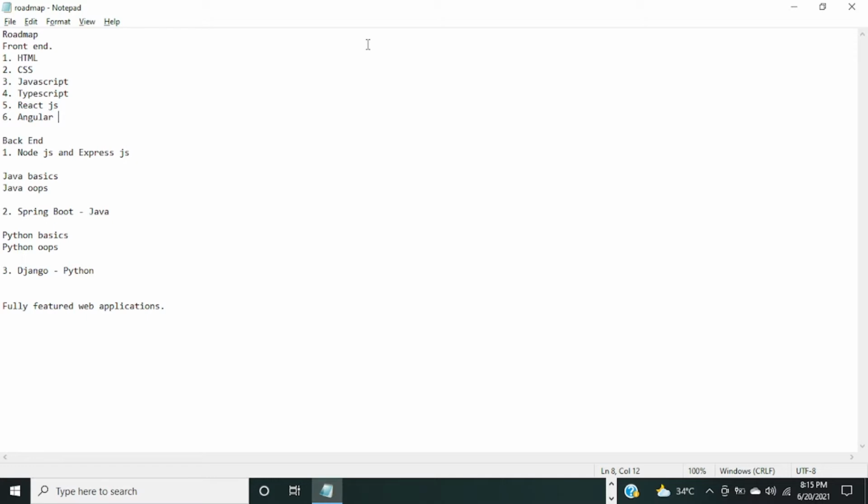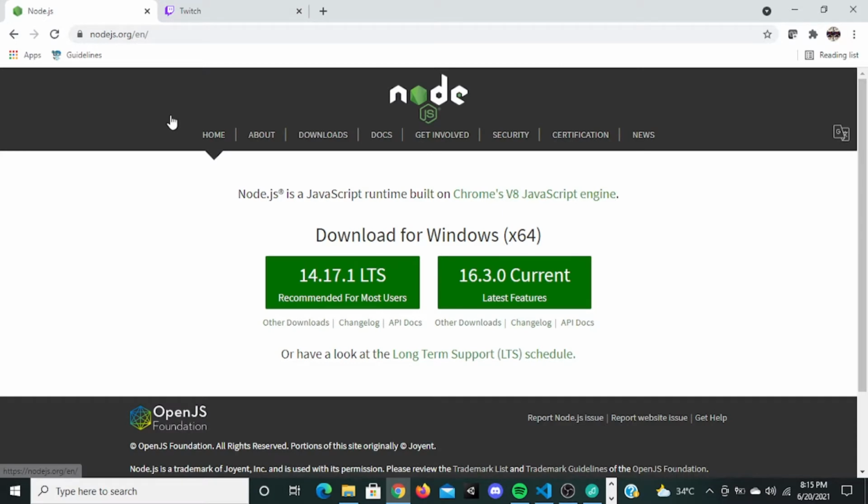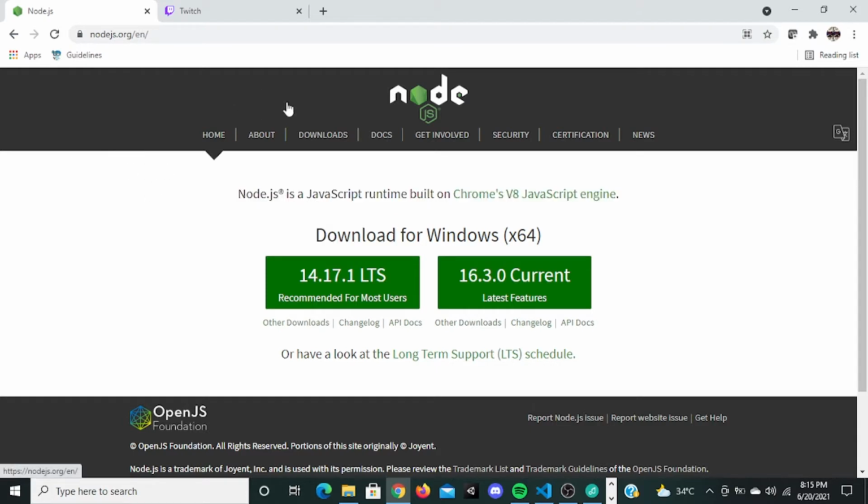So how does a website work? A website actually works in three parts. One is the front end, another one is the back end, and another one is the database. The front end is the one that the user sees. For example, take this application right here, this Node.js website. This is the front end. What we see is the front end.